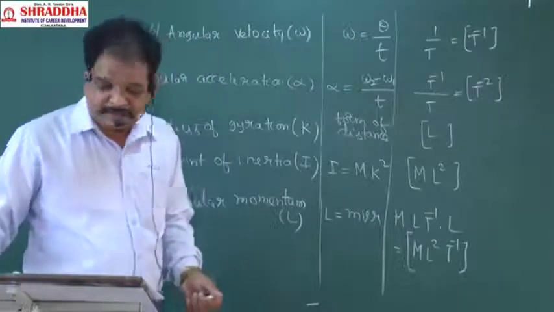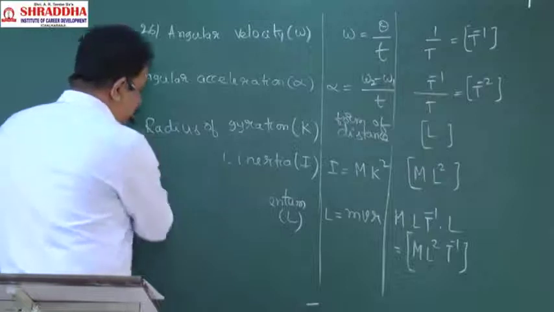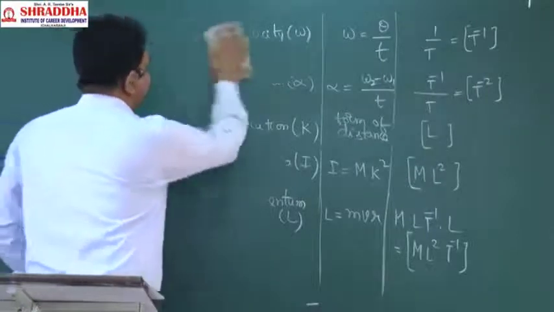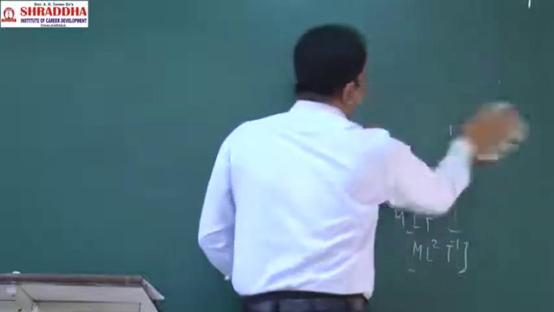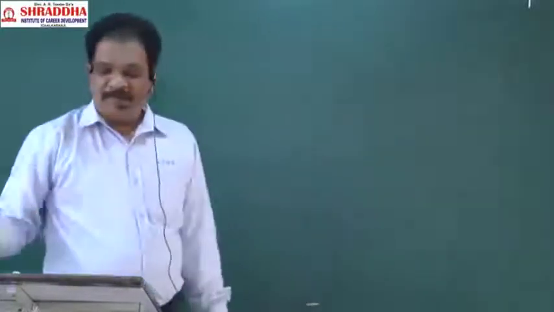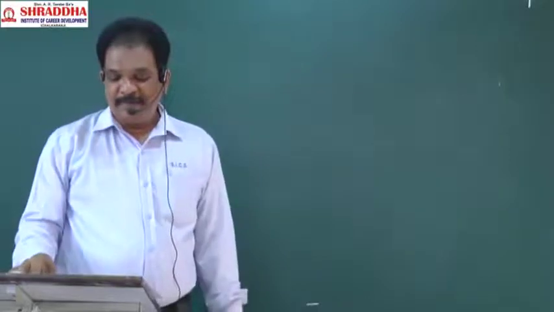Okay, next. Some more 5 we will learn. There are 90 of them now, so one by one we will learn.